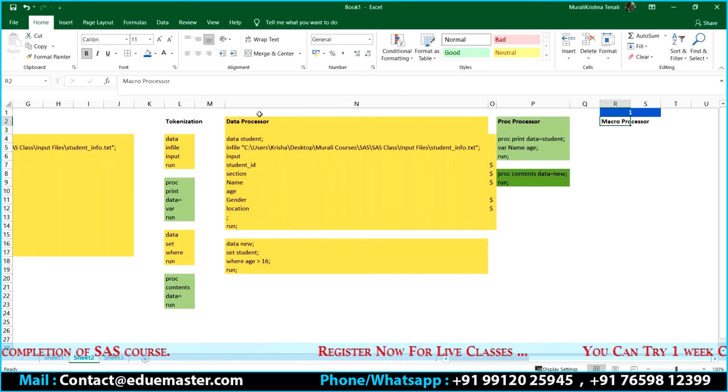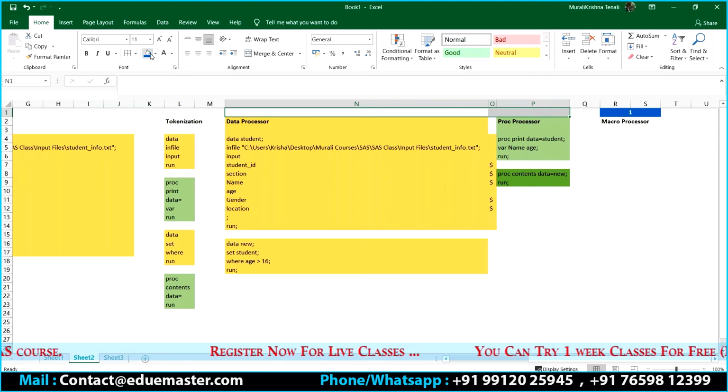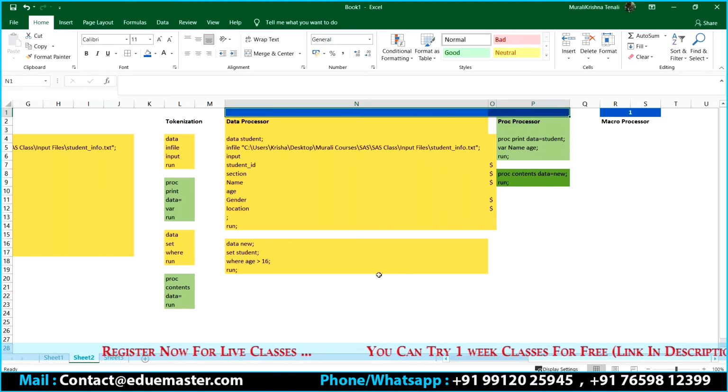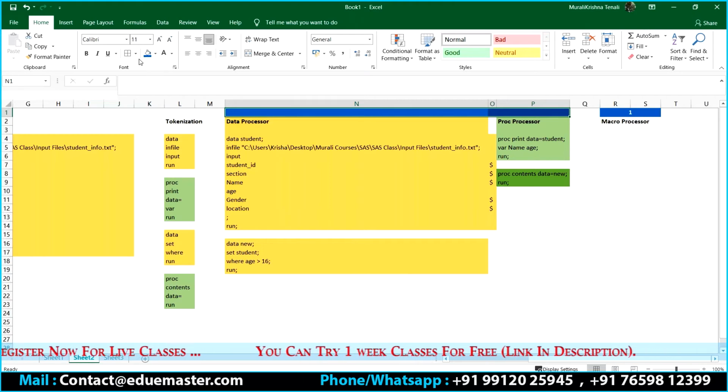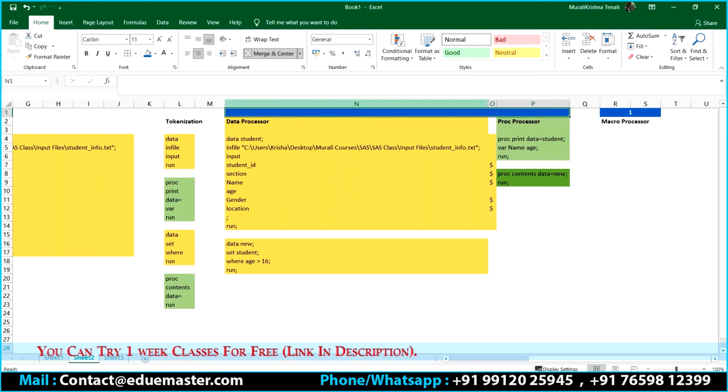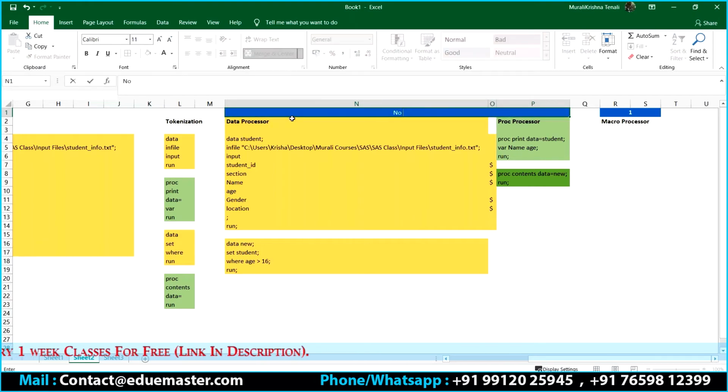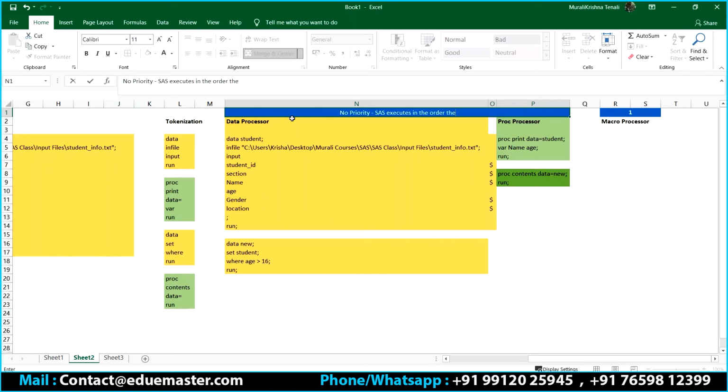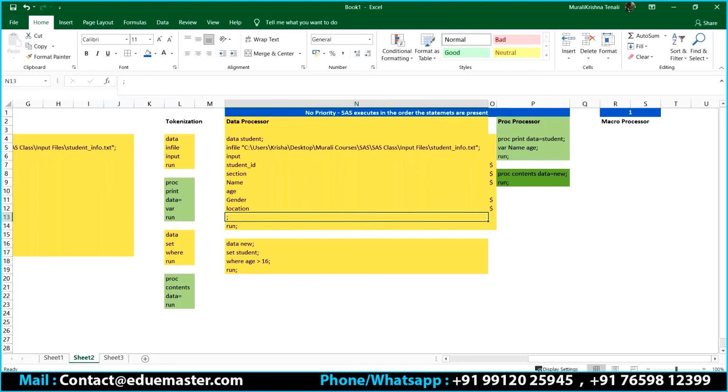Then between these two, is there any priority or something? Honestly speaking, no priority between them. SAS executes in the order the statements are present. I'll tell you what is the meaning of this. The meaning is that between these two, I don't have a priority.